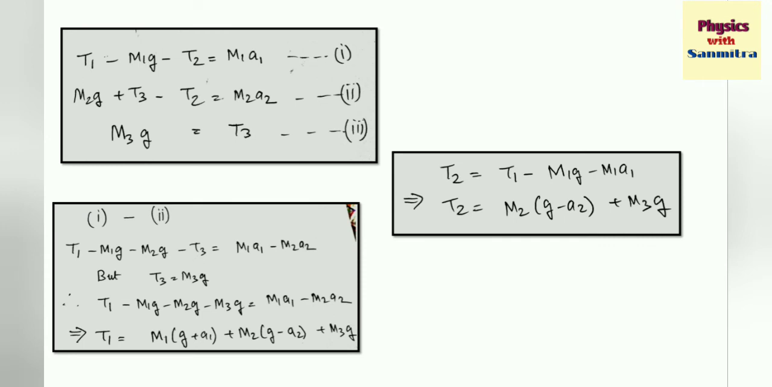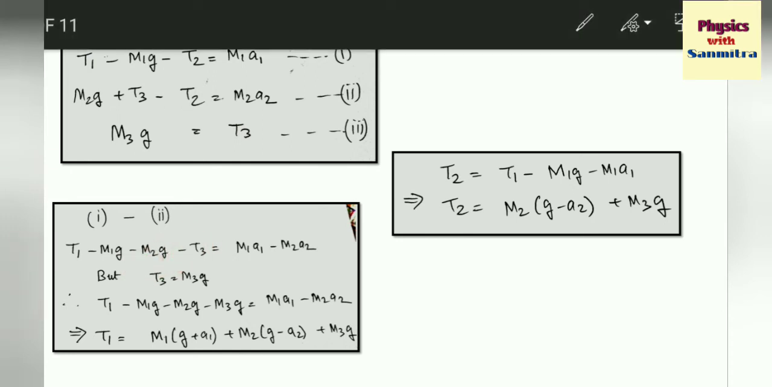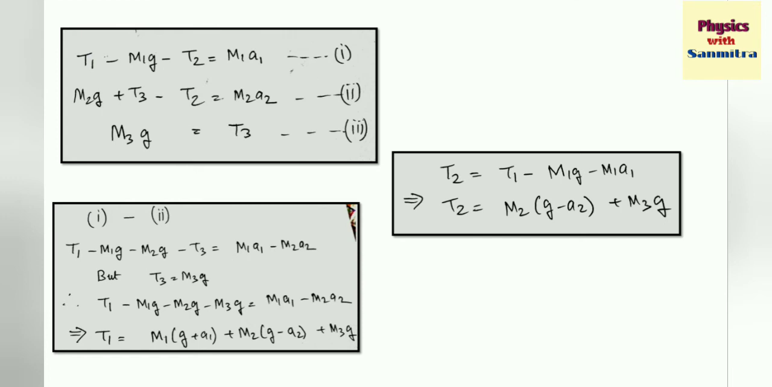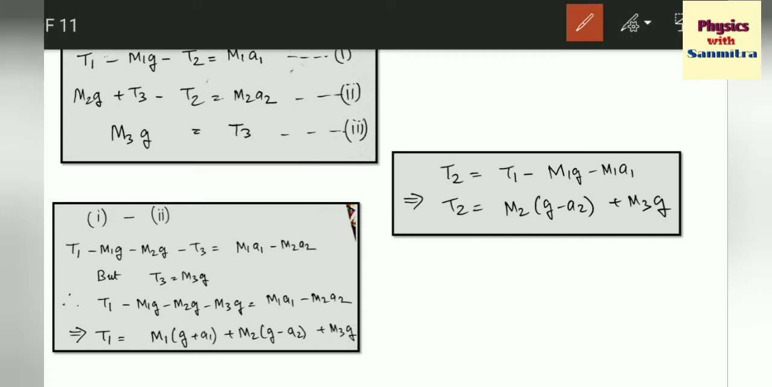See, we have equations 1 and 2. What we can do here is subtract 1 minus 2. If we subtract 1 minus 2, this t2 and this t2 will cancel. Then t1 minus m1g, this will be minus m2g and minus m3g. That will be m1a1 minus m2a2. Now this t3 is unknown, but we know it is m3g. So we are replacing t1 minus m1g minus m2g, and this t3 I am replacing by m3g.